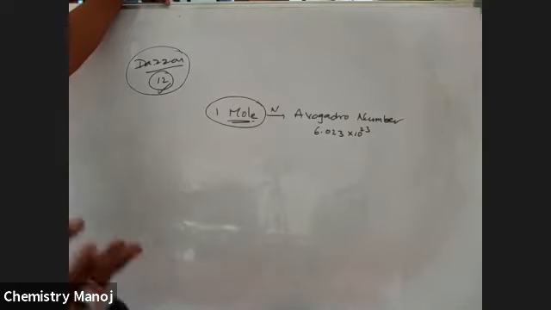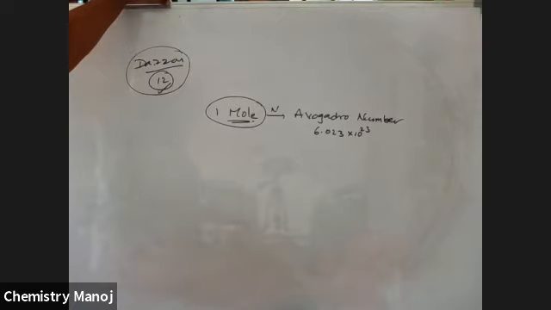If you want to buy 1 mole of bananas, he will give 6.023 into 10 power 23 bananas. That is a huge number of bananas. Similarly 1 mole of apples means that many apples. Whatever the thing is, that much number is equal to 1 mole.